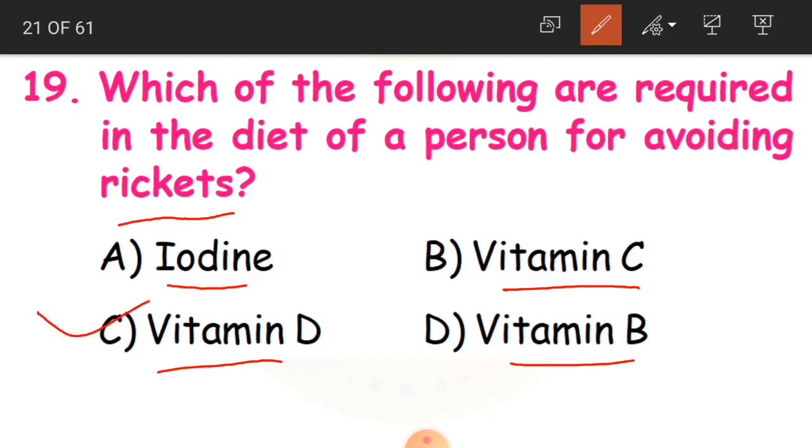Where you get plenty of vitamin D from the sun rays. So that is why we ask everybody to expose your body at least for few minutes in the morning sun, so that you will get adequate vitamin D.